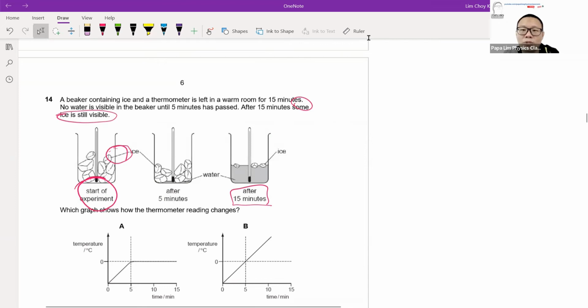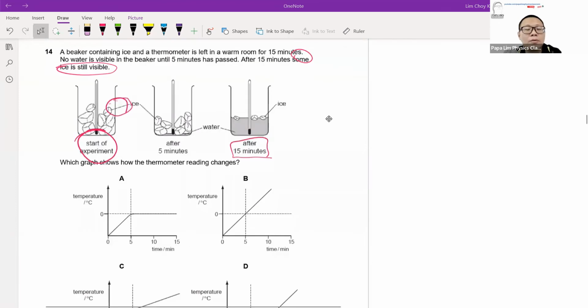Here we need to know that at the start of the experiment, the ice has not melted, which means the melting process has not occurred yet. The melting process occurs when the solid starts to turn to liquid.